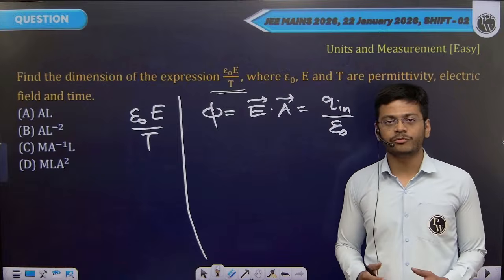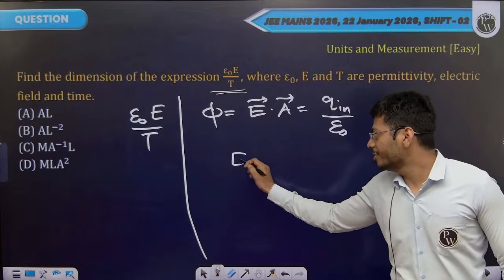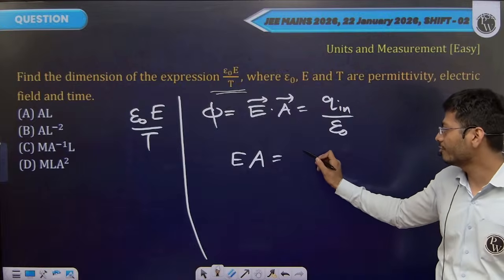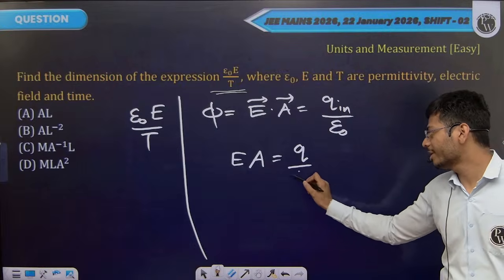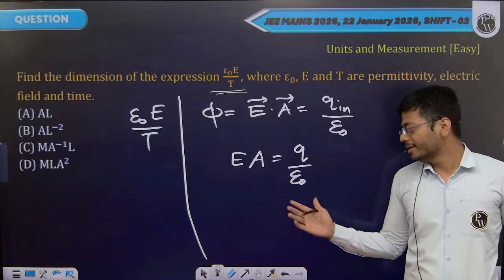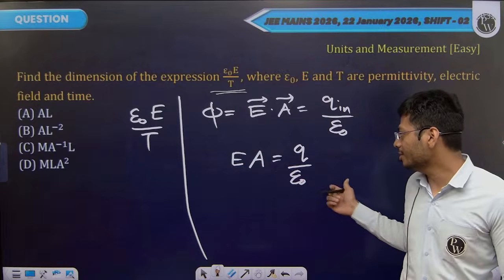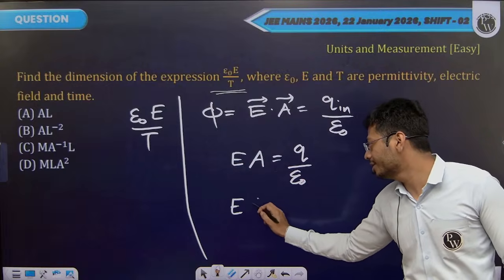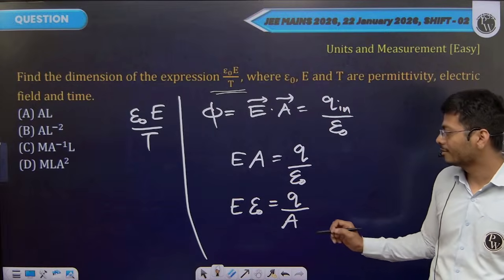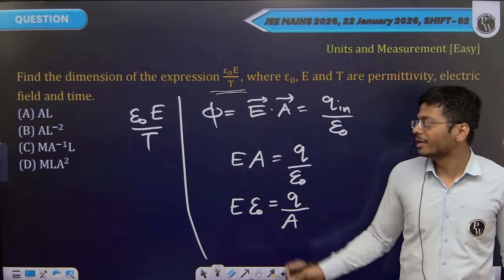If we are talking about physical dimensions, the left side dimensions will be of electric field into area, and the right side dimensions will be of charge divided by permittivity. You can send the permittivity term to the left side and bring area to the right side. You have electric field into epsilon naught, and on the right side charge divided by area. This is becoming somewhat like the expression in the question.